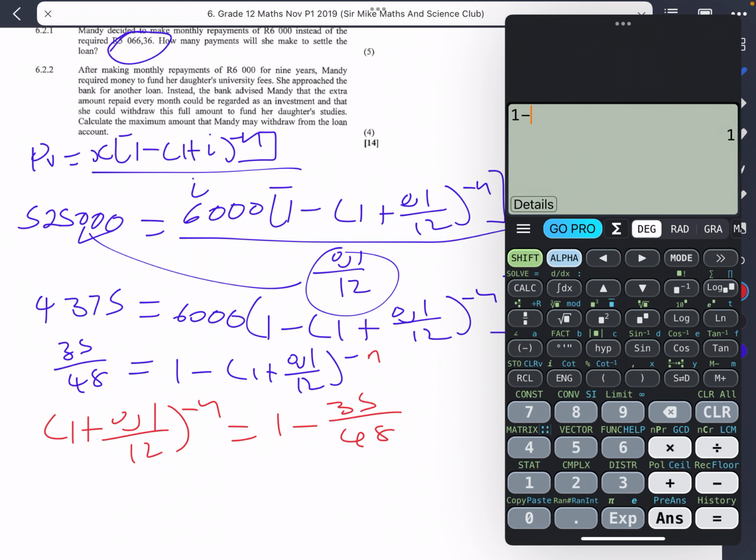So we have 1 minus 35 divided by 48, and what we have is 13 over 48. So this actually equals 1 plus 0.1 divided by 12 all raised to negative n.